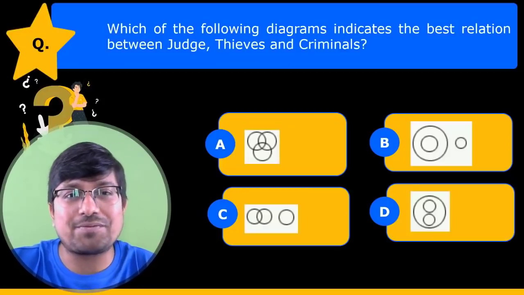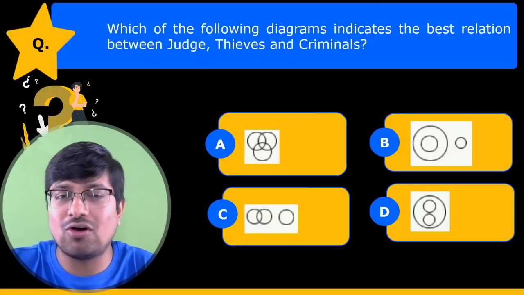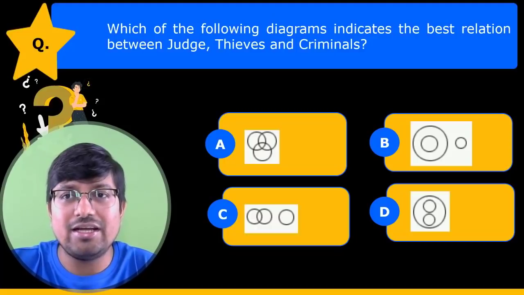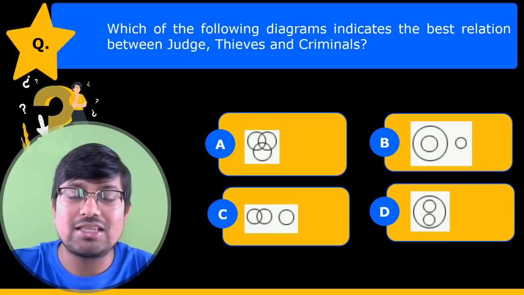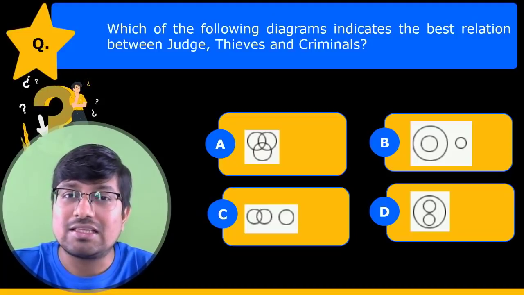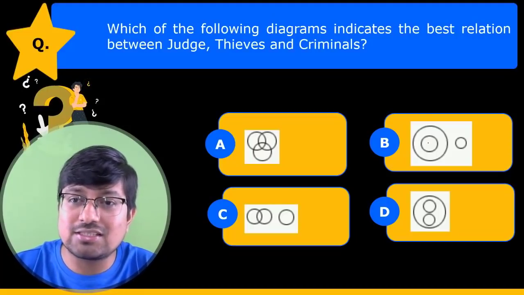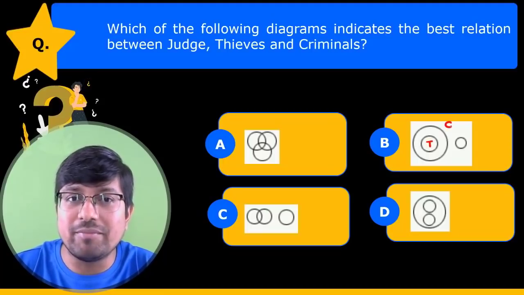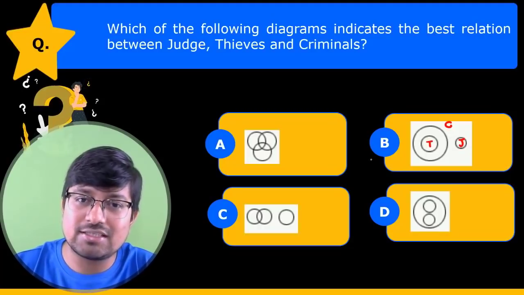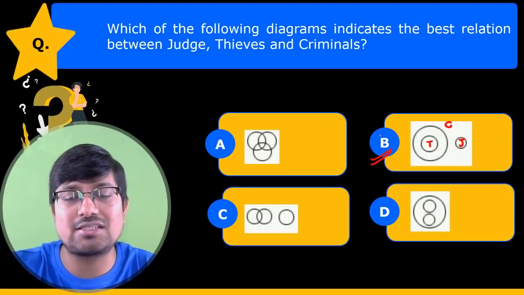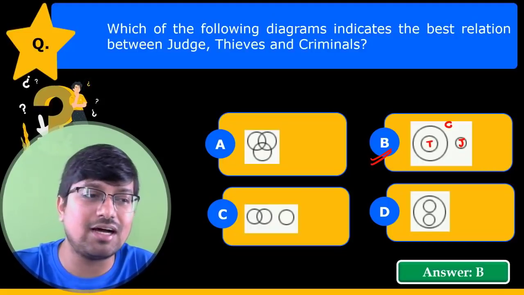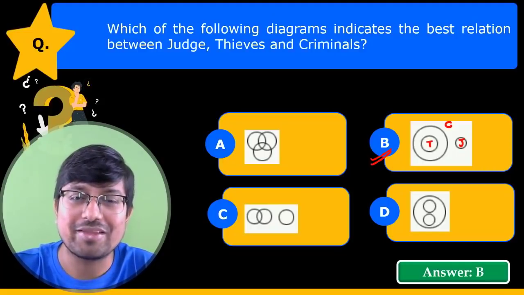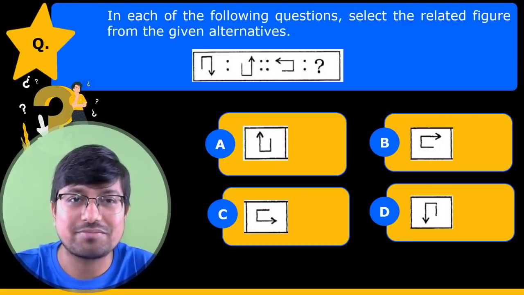Next question. Now you are being asked, for judge, thieves and criminals, what will be the best possible Venn diagram? My dear students, theft is a crime, and hence all thieves are criminals. Now judges are different and hence B is the best answer which can be marked. Alright, and hence again the answer is B for Bombay. Now coming to the next question.